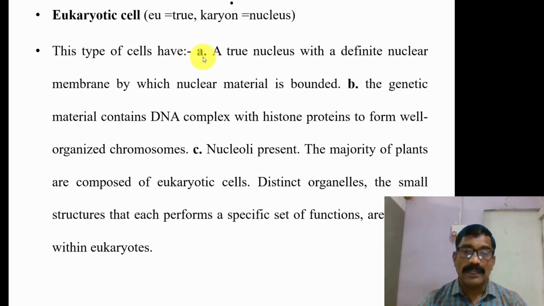The ribosomes present in prokaryotic cells are 70S, that is 50S plus 30S. These two subunits are present in prokaryotic ribosomes, and in eukaryotic cells, ribosomes are 80S, that is 60S plus 40S. These two subunits of ribosomes are present.